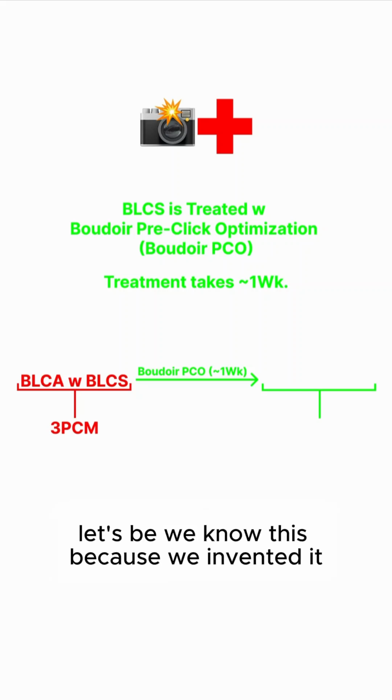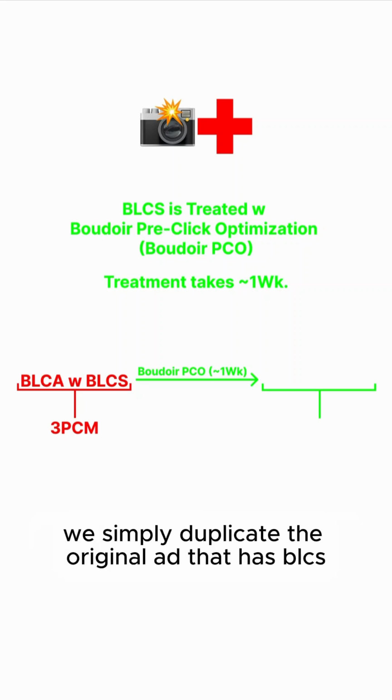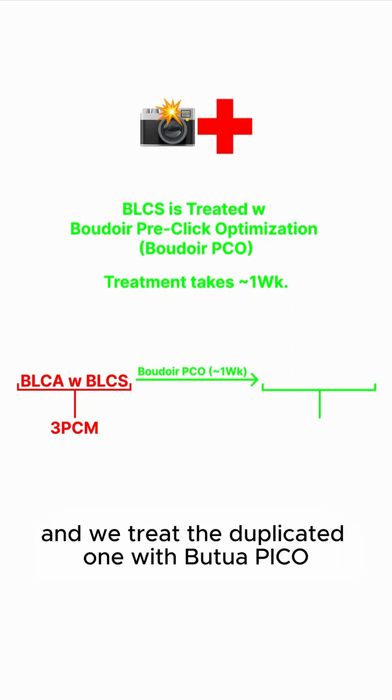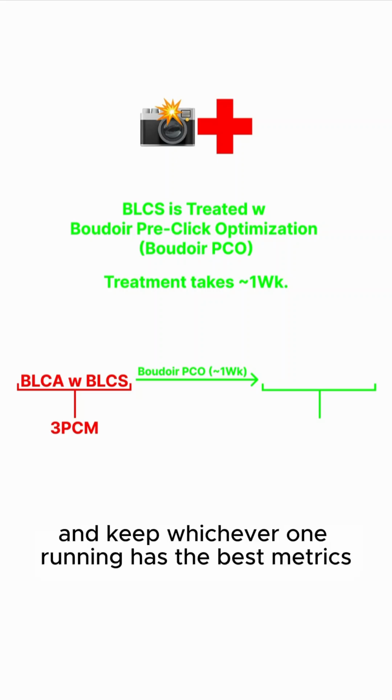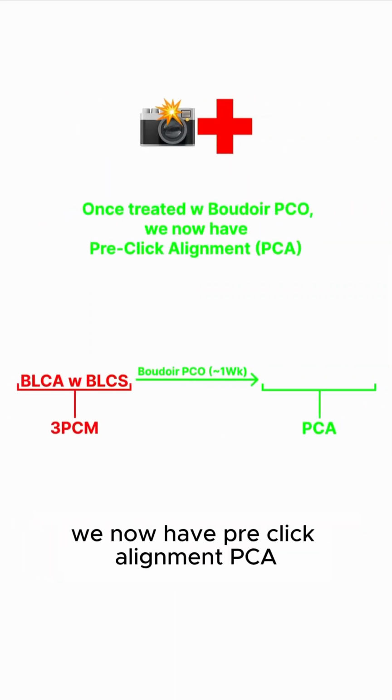We know this because we invented it, and we've already done it a bunch of times. We simply duplicate the original ad that has BLCS, and we treat the duplicated one with Boudoir Pico, run them in parallel, and keep whichever one running has the best metrics. Pretty simple. Now, once treated with Boudoir Pico, we now have pre-click alignment, PCA.